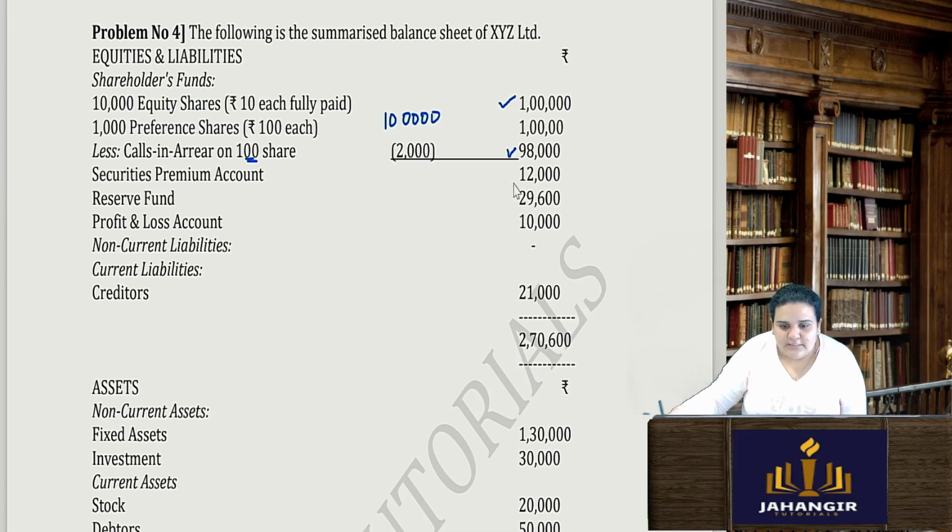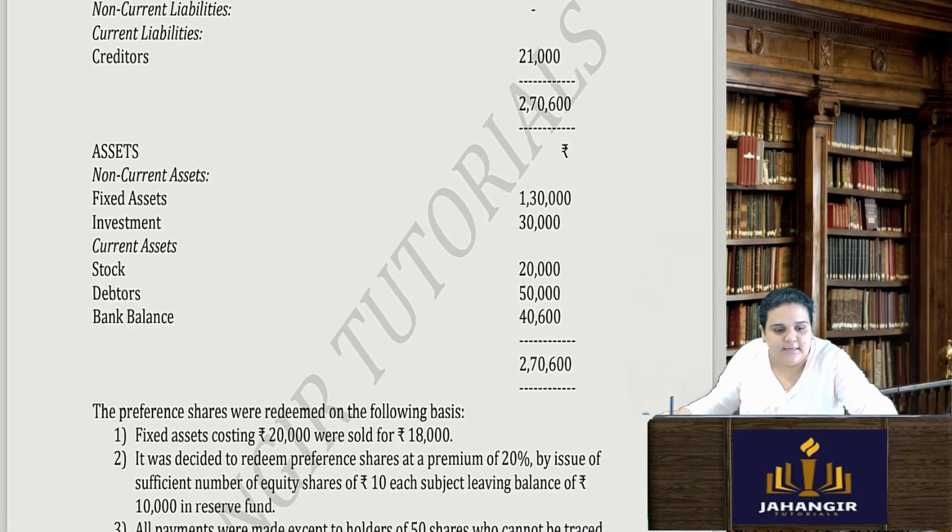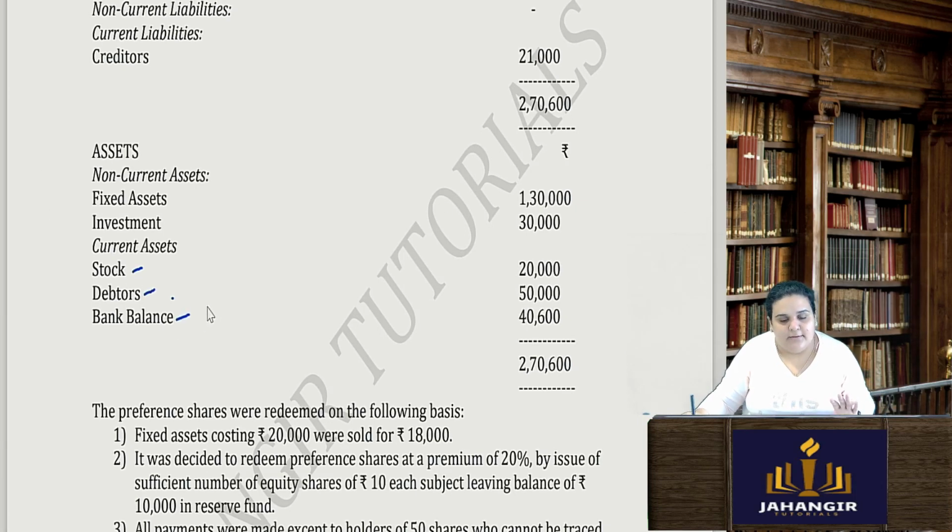We have securities premium account, reserve fund, profit and loss account, 3 accounts. Then non-current liabilities, I have creditors 21,000. In assets, I have fixed assets, investments. In current assets, stock, debtors, bank balance.